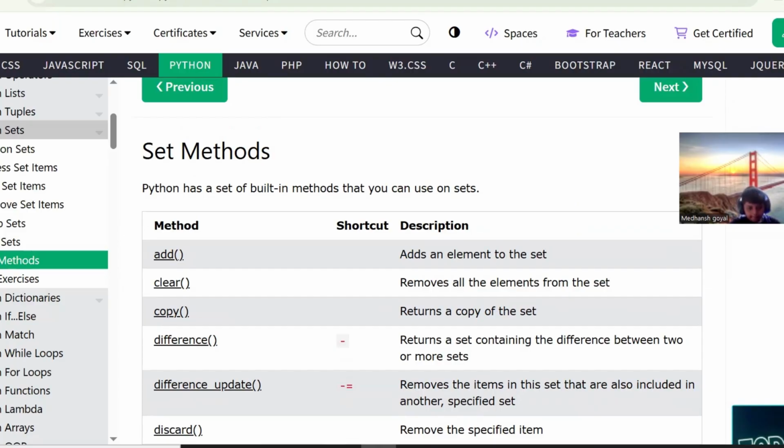Okay, ma'am. So that's all about sets. Set topic is done. We will be moving to another topic, but before that, we will be practicing on this.